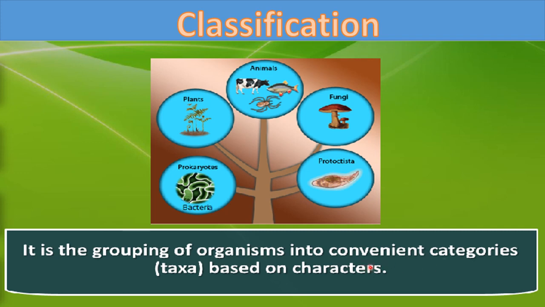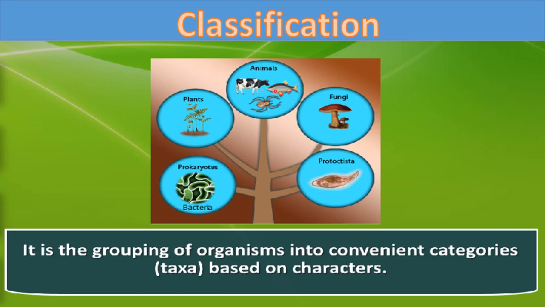And these convenient categories are called taxa. Later on we will discuss it in detail, what is taxa and what are these convenient categories. So all the organisms will be grouped into separate categories based on the characteristics and the identifications.